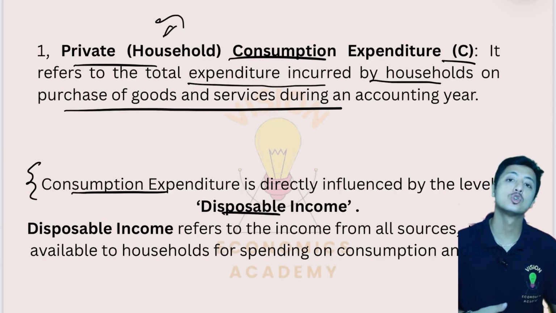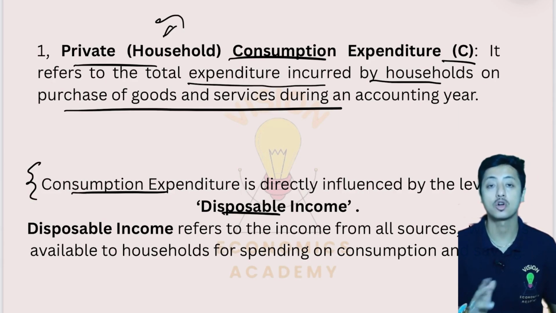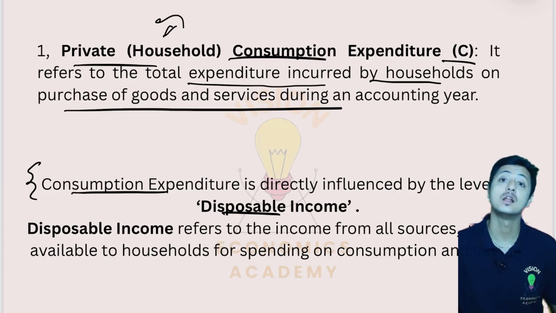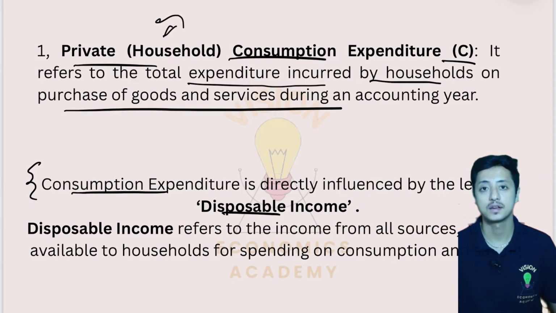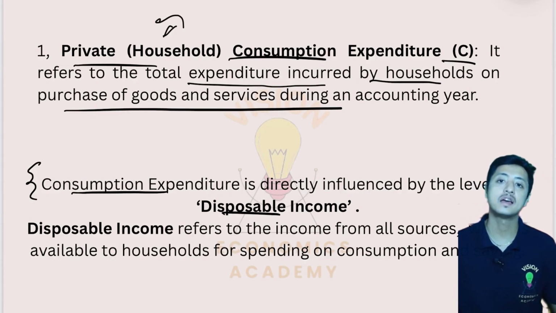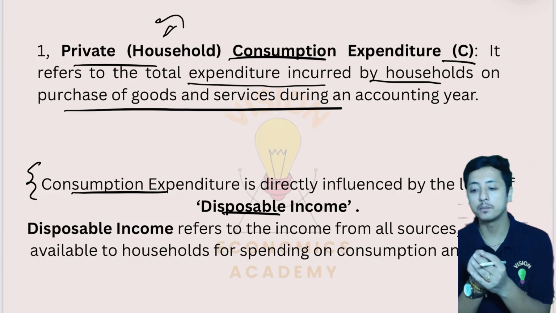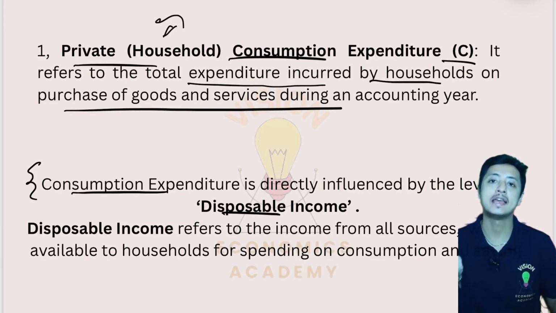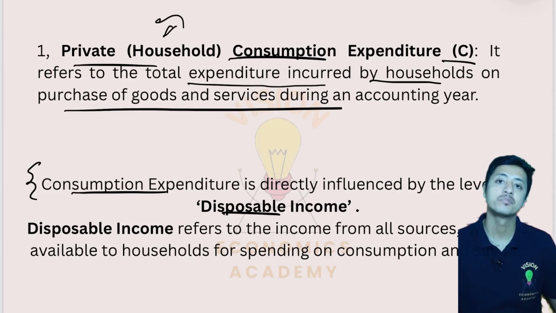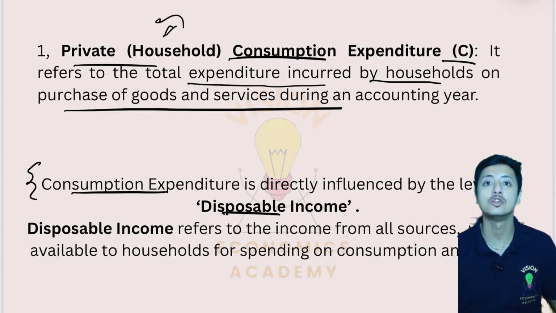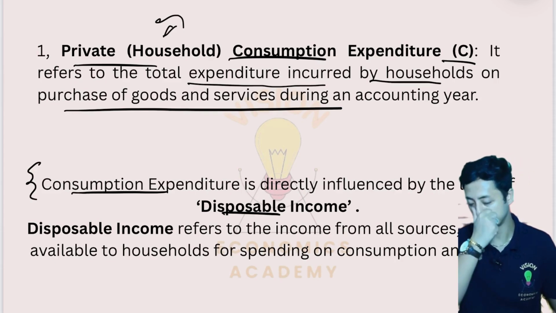They spend through consumption, and the rest they save. So that is disposable income. Disposable income is the one that is in hand so that you can dispose of it, in hand for your consumption. With that disposable income you either save or you spend through consumption.